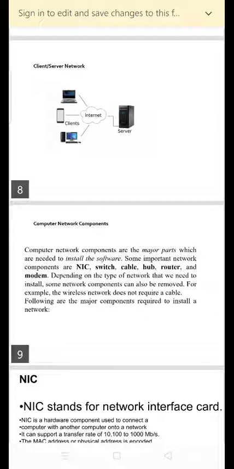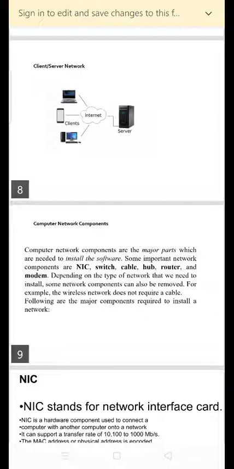Disadvantages of the client-server network: it is expensive. It requires very high memory. The server has a network operating system to provide the resources to clients, but the cost of the NOS is very high. It requires a dedicated network administrator to manage all the resources.